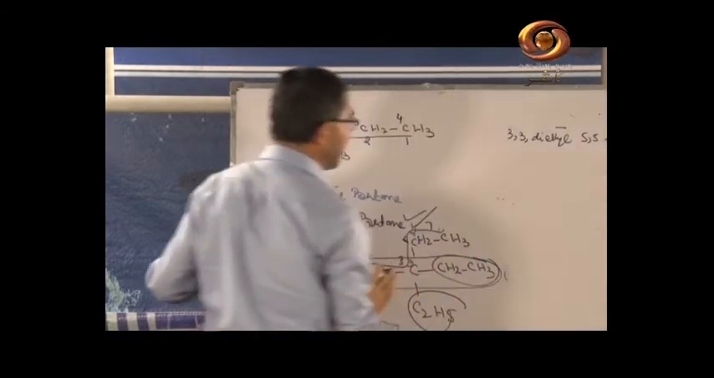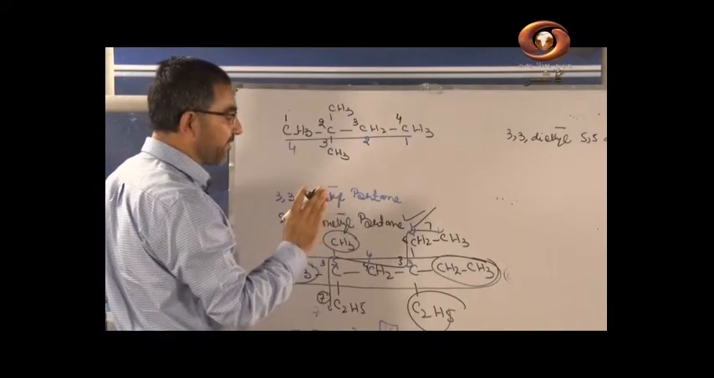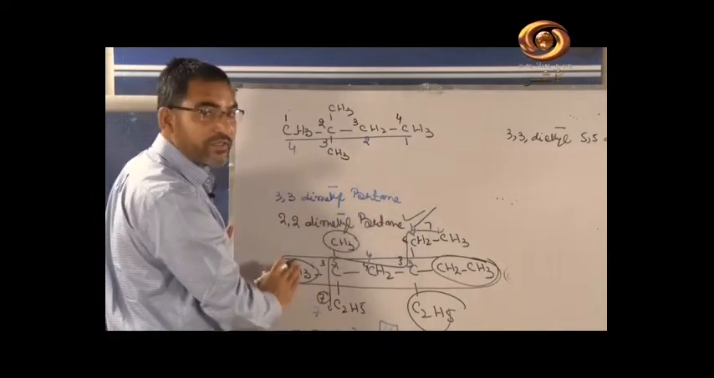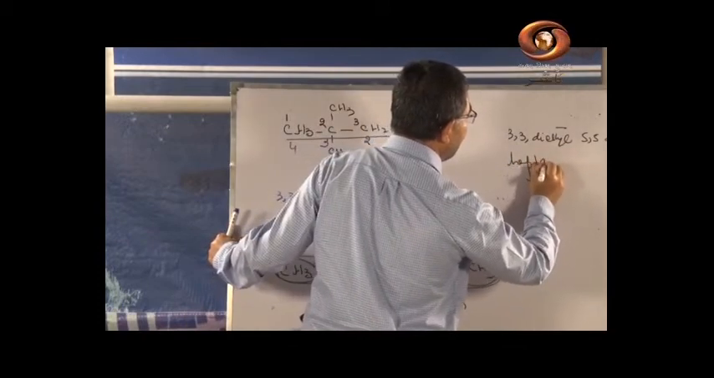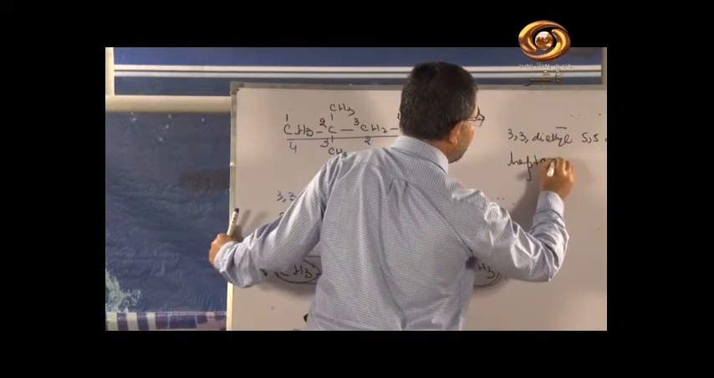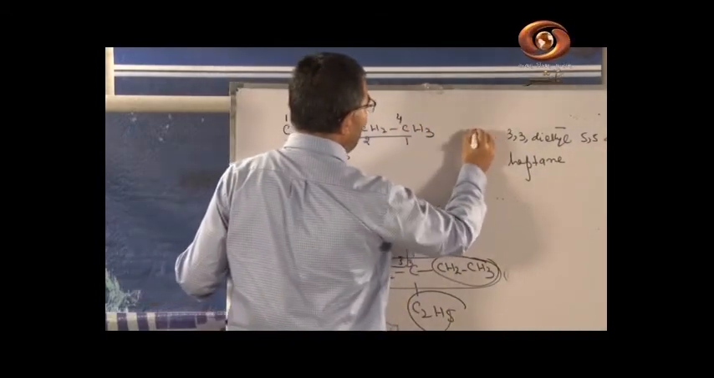If we write the name of the compound, it is 3 diethyl 5 dimethyl, and the parent compound is heptane. It is 3 diethyl 5 dimethyl heptane. This is the one name of the compound.